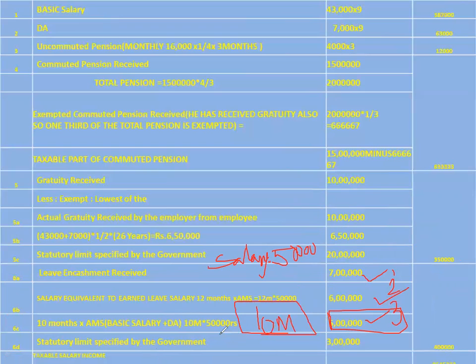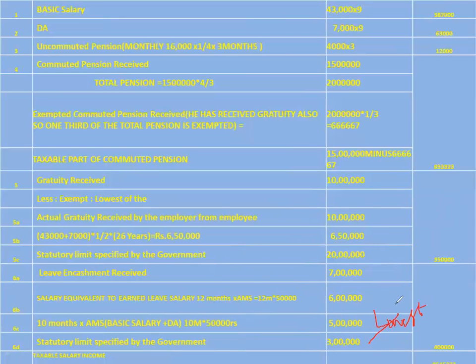Next one is 4. Specific amount specified by the Government of India. The Central Board of Direct Taxes has told that the maximum exempted is 3 lakhs. So you got 1, 2, 3, 4: 7 lakhs, 6 lakhs, 5 lakhs and 3 lakhs. Among them, whichever is lowest is exempted from tax. So out of 7 lakhs, 3 lakhs is exempted. So 4 lakhs is taxable.